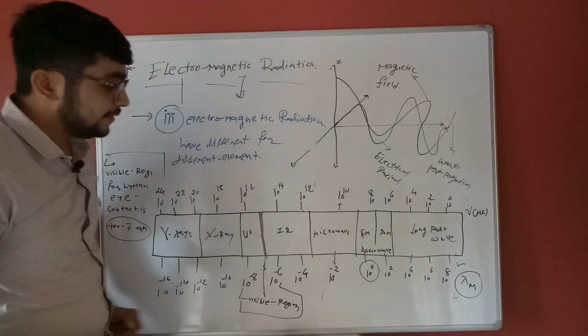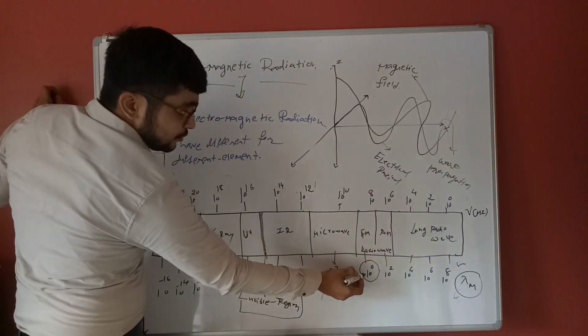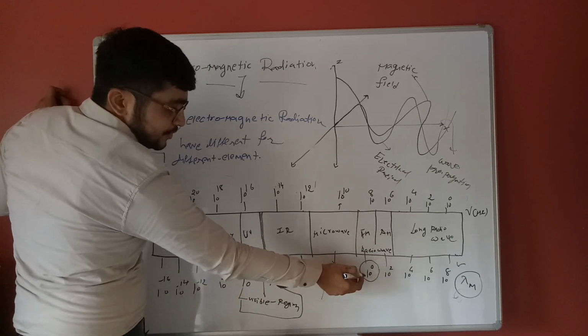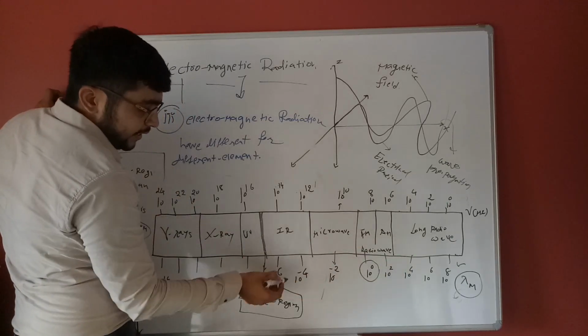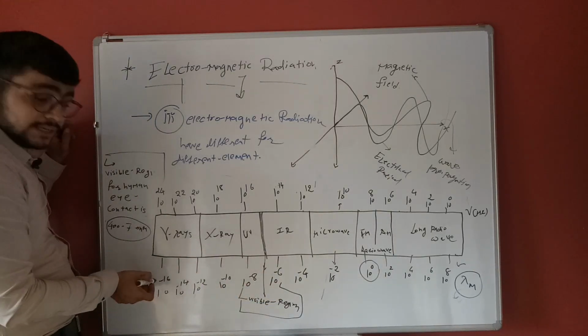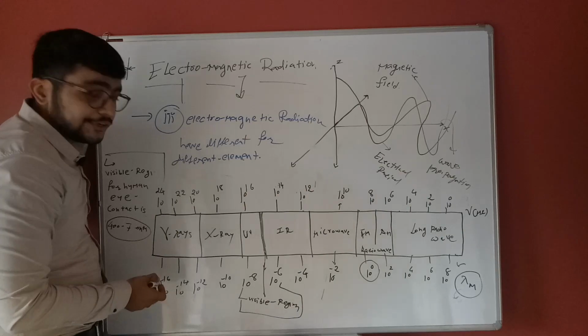First, 10 raised to 0, with a difference of 2 digits: 10 raised to 0, minus 2, minus 4, 6, 8, 10, subsequently up to 10 raised to minus 16.